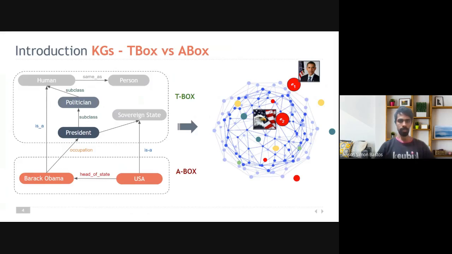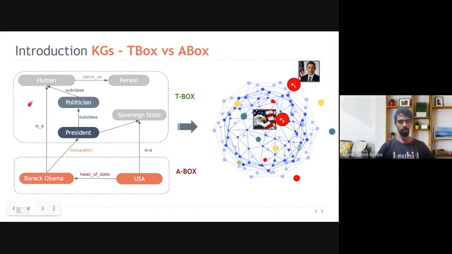A KG is made up of two concepts, namely TBox and ABox. A TBox stores abstract schema such as president, politician, human, person, etc., as opposed to an ABox, which stores more concrete instances of these properties, such as Barack Obama, and the properties between Barack Obama and the president, such as Barack Obama's occupation as a president, which is a subclass of a politician, which is a subclass of a human. And Barack Obama is an instance of a human.